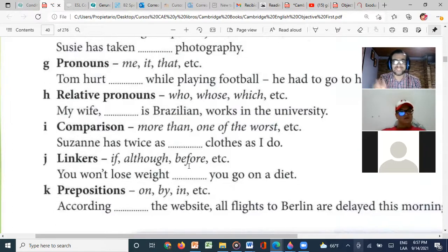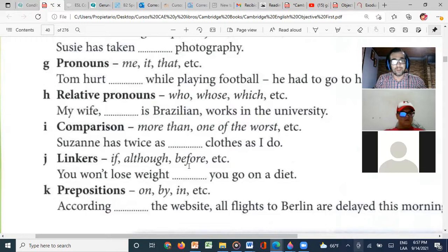This one is a little bit difficult, right? You won't lose weight unless you go on a diet. Excellent, unless you go on a diet. And prepositions. In this one, we are going to find a lot of prepositions in this part. That's why I took the time to explain to you a little bit of prepositions.